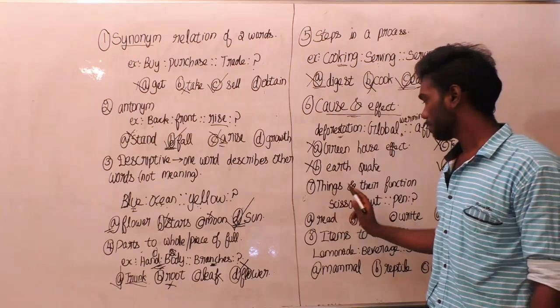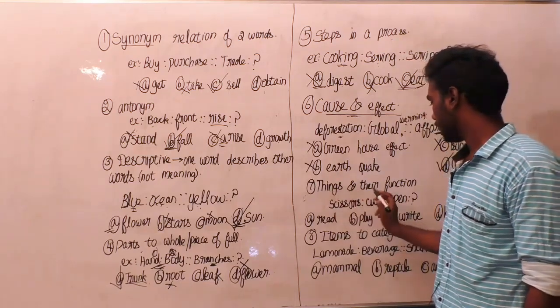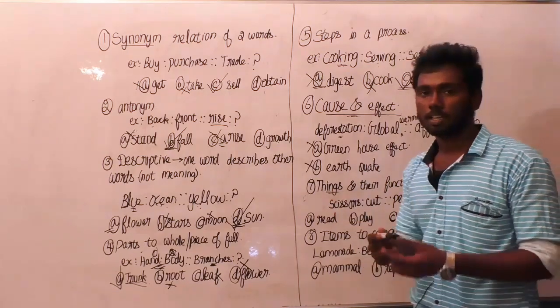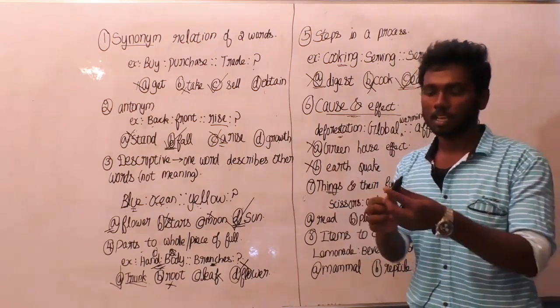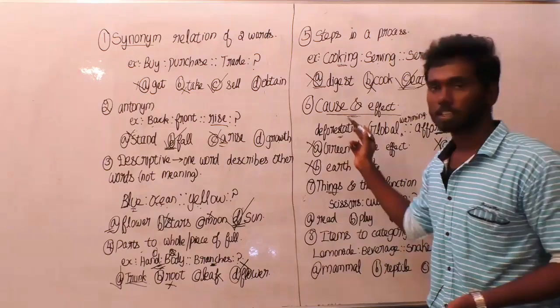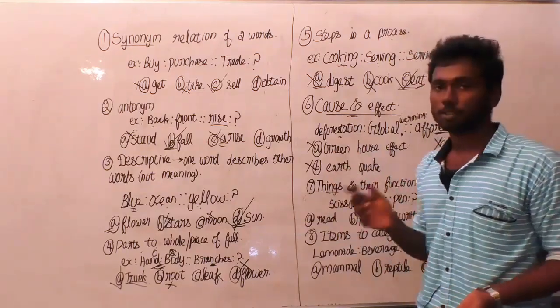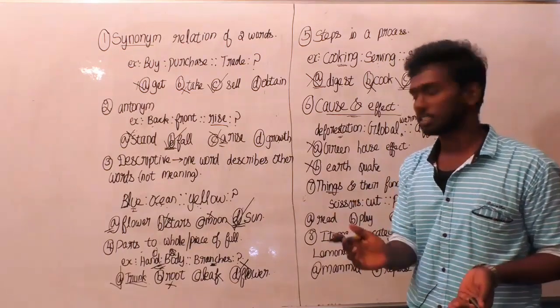The seventh type of analogy question is things and their function. Actually, this marker is a thing. What is the function of this marker? To write on the board. Like that, various things have their functions. So the analogy is based on this type.